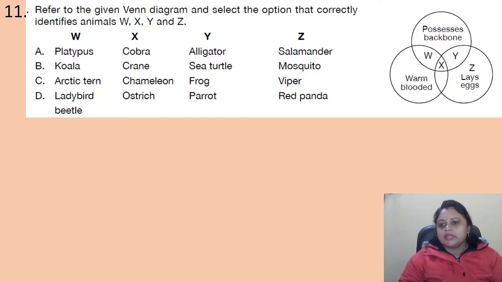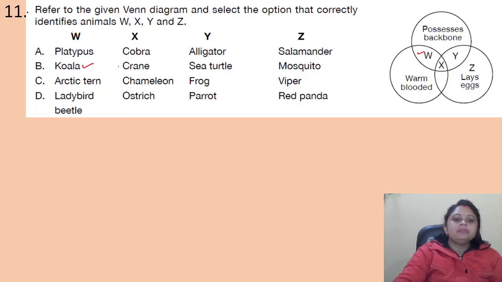Here 3 circles are there: possess backbone, warm-blooded and lays eggs. W, as per the diagram, possesses backbone and is warm-blooded. So it is the koala. Coming to the next one, X. X is present here. X is warm-blooded, it also lays eggs and it also possesses backbone.